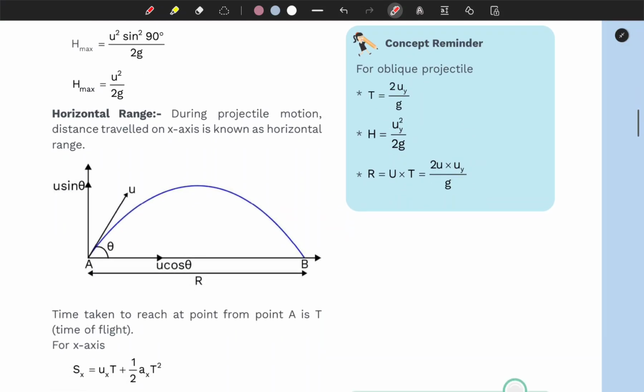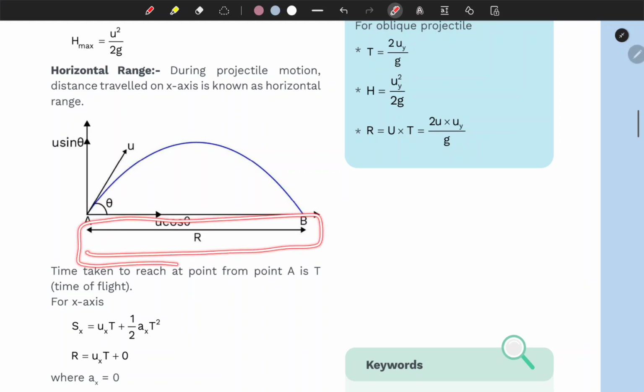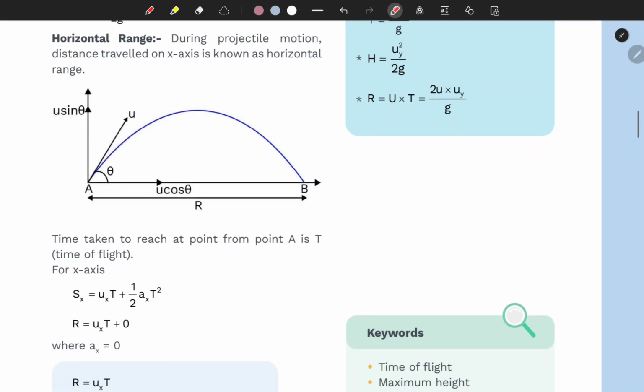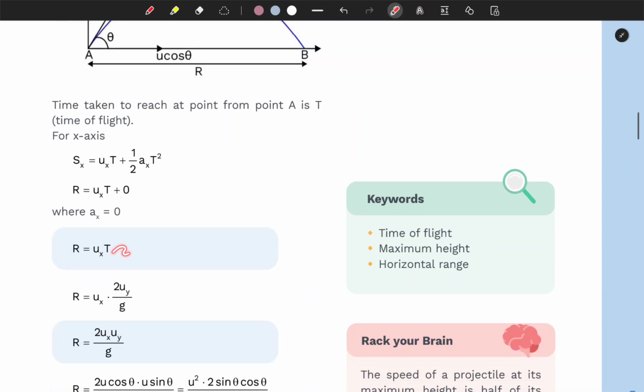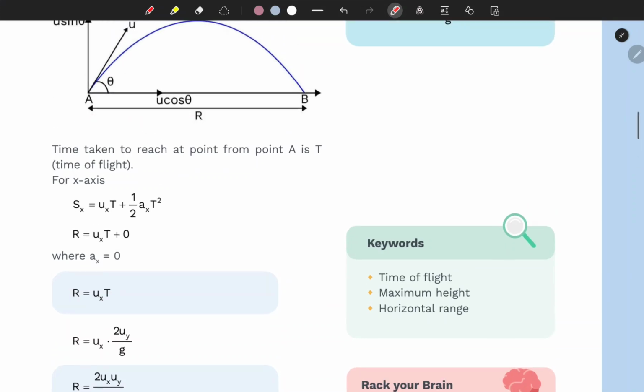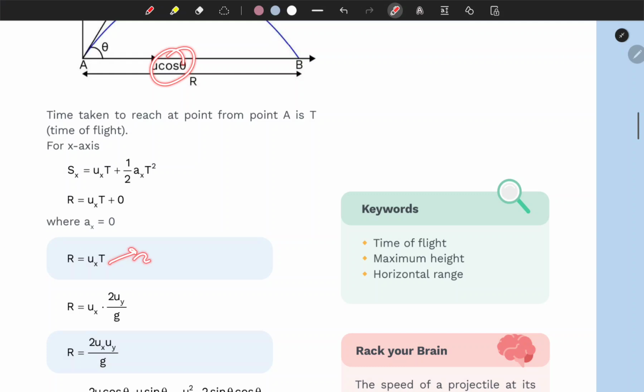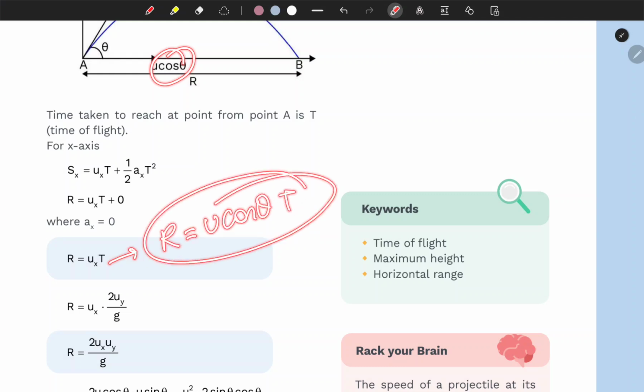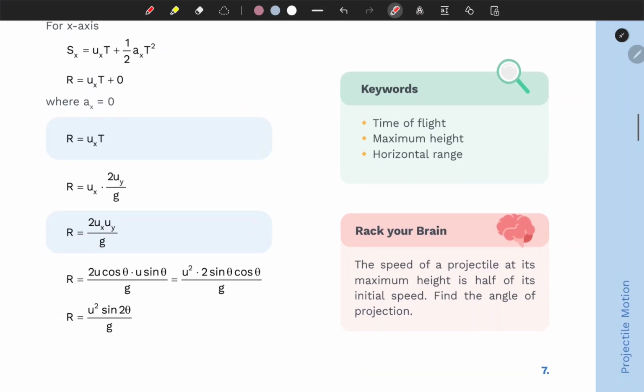Now let's just talk about the horizontal range. So this is your range, as I just explained to you in the equation of trajectory, right? Do you remember, guys? Okay, so here we have r equals ux t in the x direction, right? So ux is u cosine theta, so you can plug it back over here, and r equals u cosine theta times t. And here we have t as 2uy over g from the time of flight formula. Do you remember, guys?